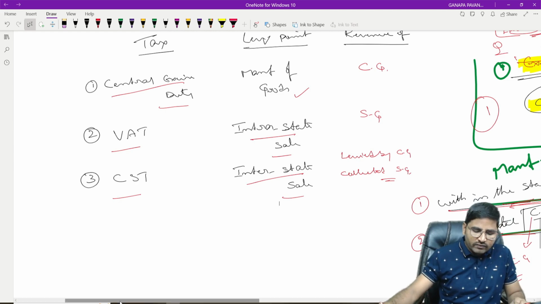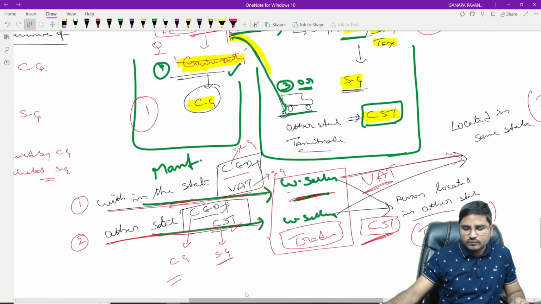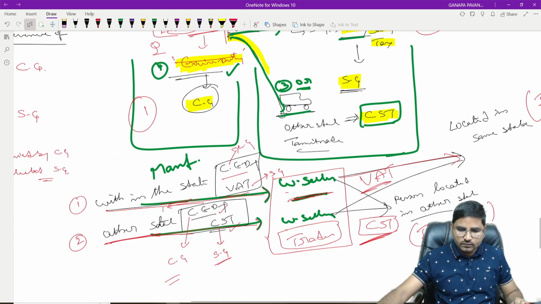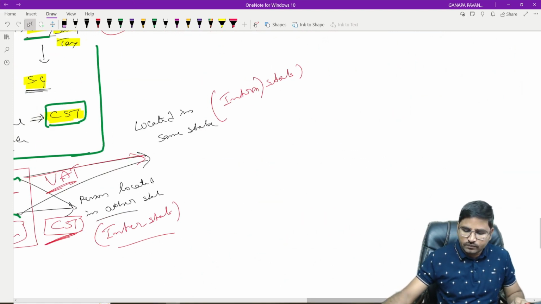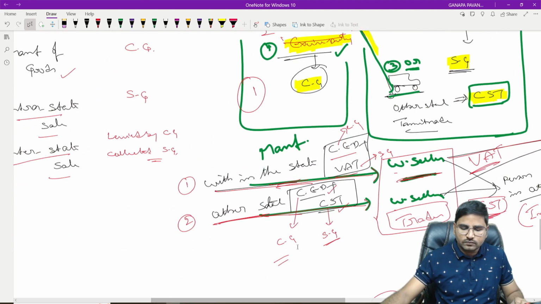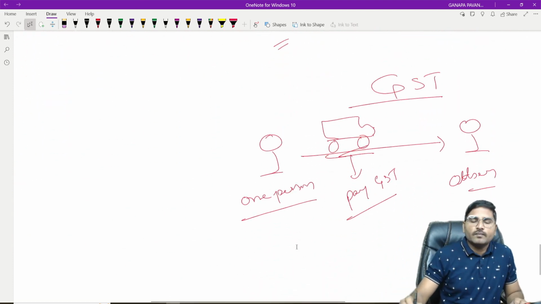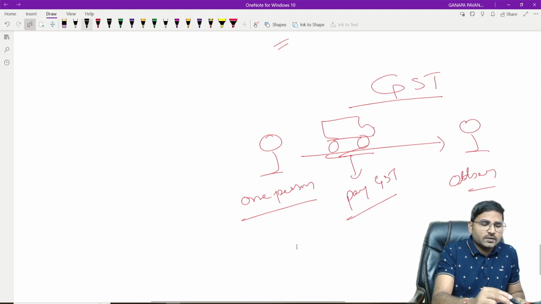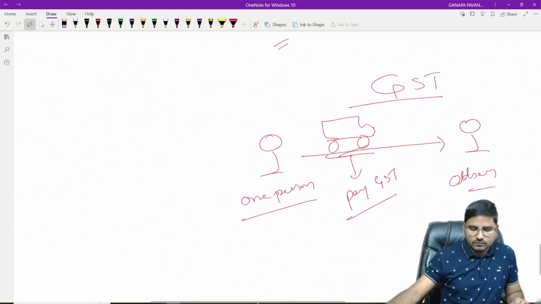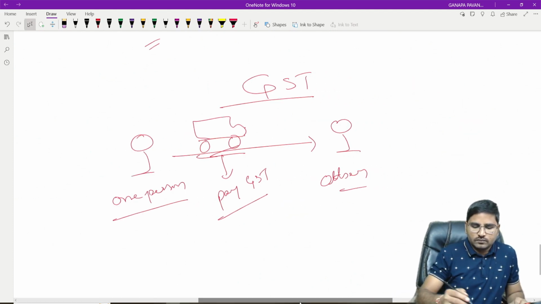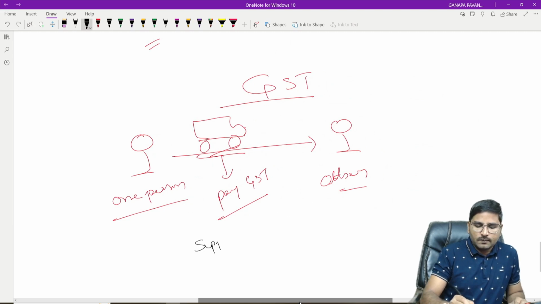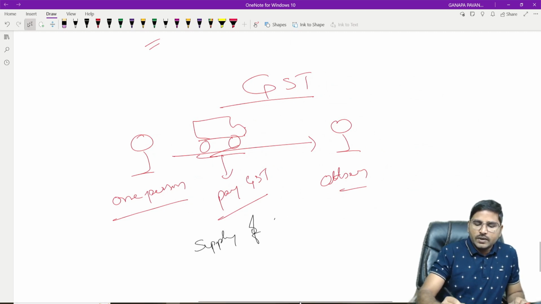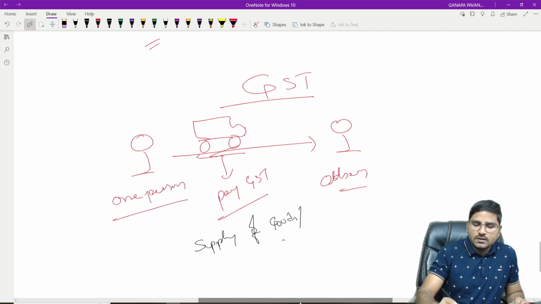Now, what is the levy point for GST? Supply of goods or service.